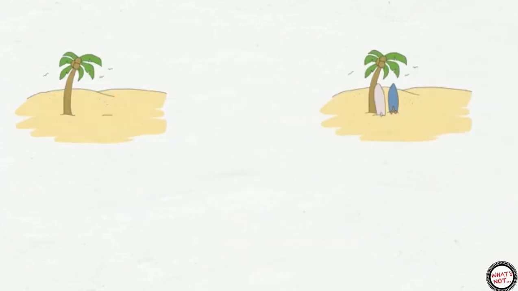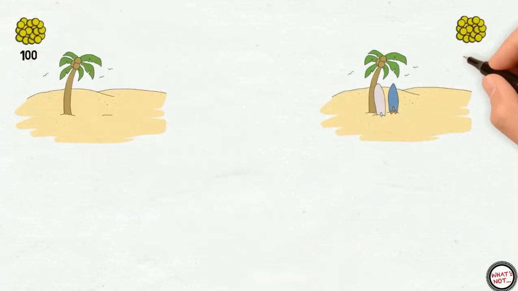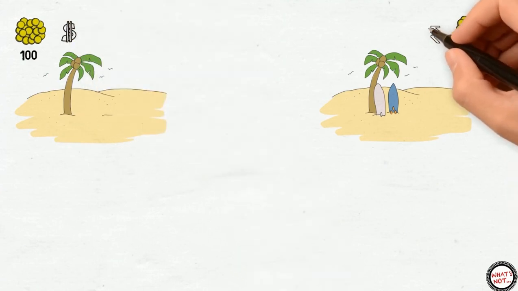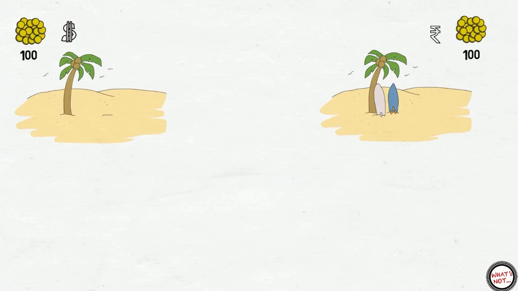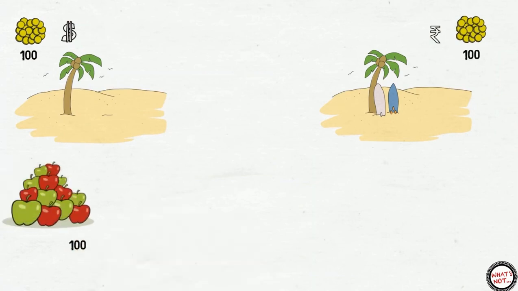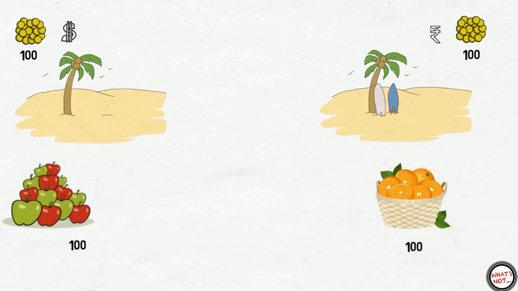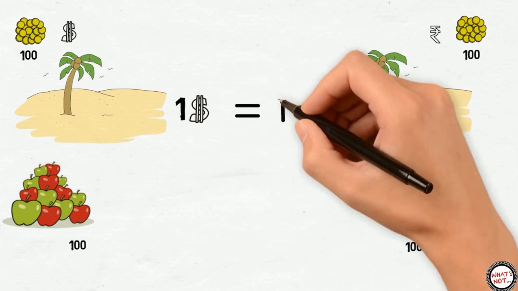Once upon a time, there were two islands, both having 100 coins each. The first island marked their coins as dollars, and the second island marked their coins as rupees. In the first year, the first island produced 100 apples and the second island produced 100 oranges. Now, the first island can exchange $1 for one orange, and the second island can exchange 1 rupee for one apple. So now the currency rate is equal.